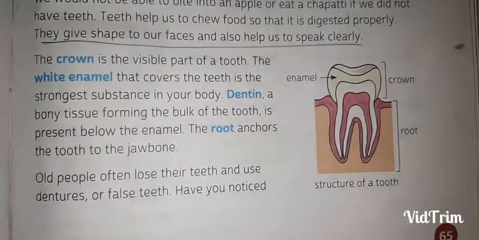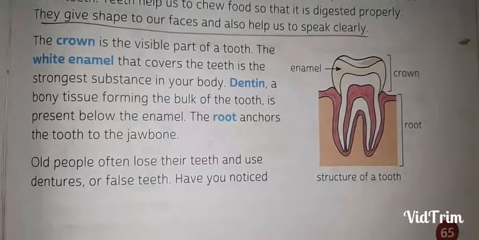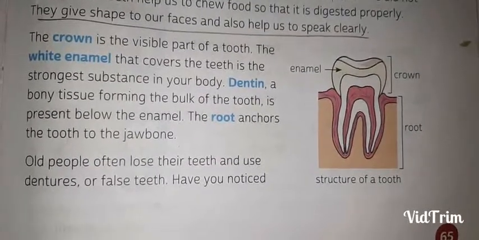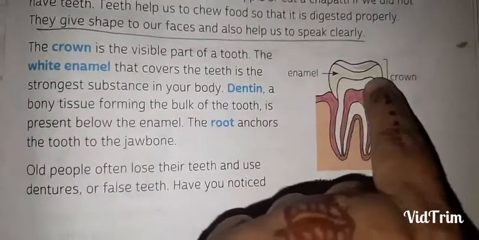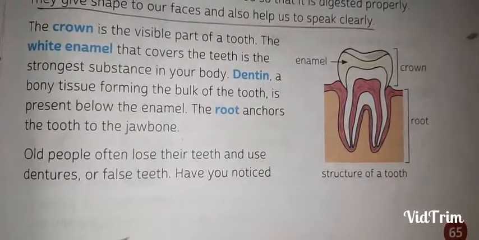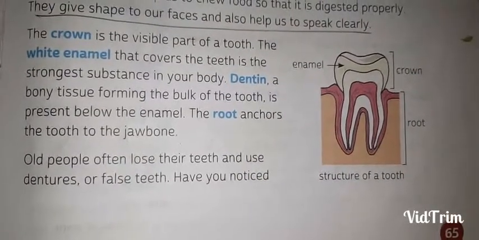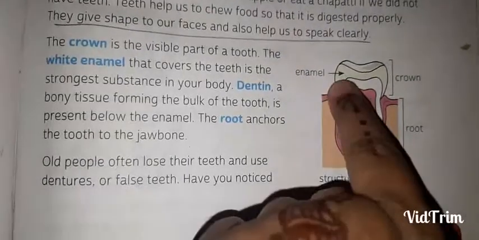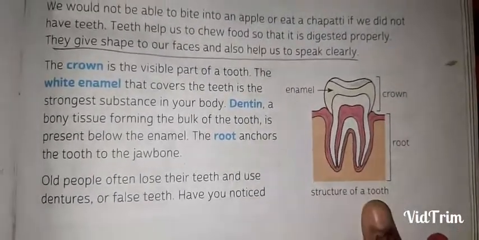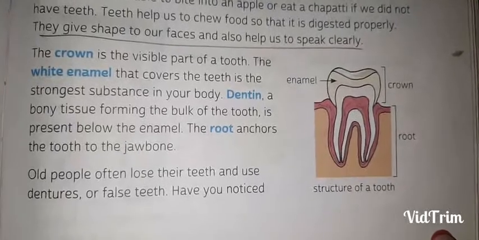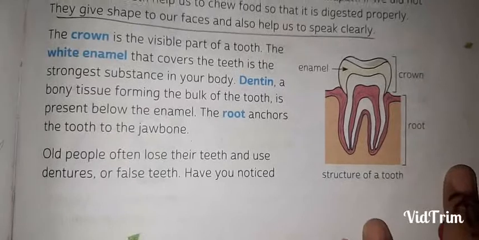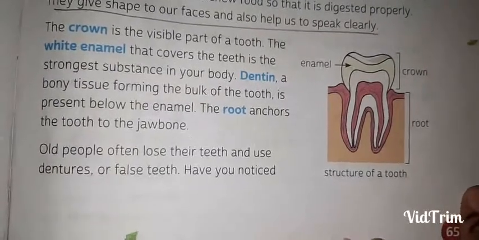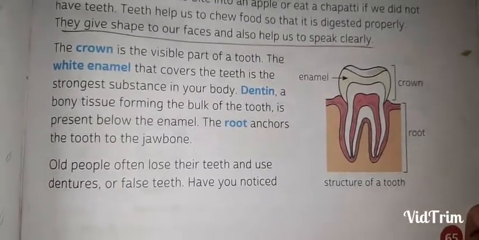Dentine is a bony tissue forming the bulk of a tooth. It is present below the enamel, meaning this portion is dentine. The root anchors the tooth to the jawbone. These are the roots. As the root of a plant anchors the plant to the soil, likewise this root anchors the tooth to the jawbone.